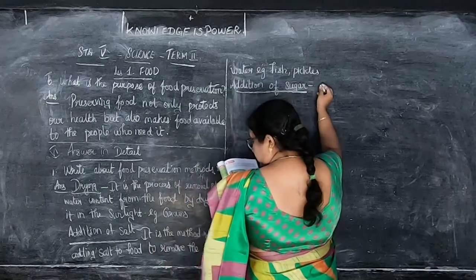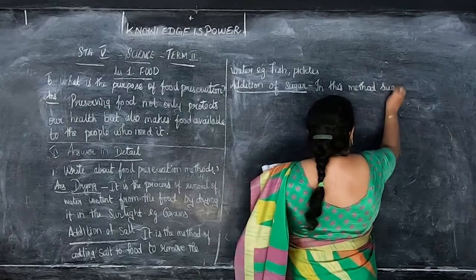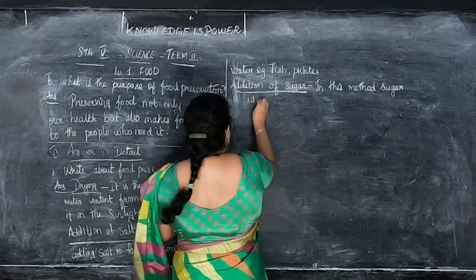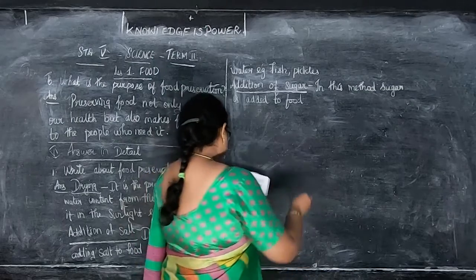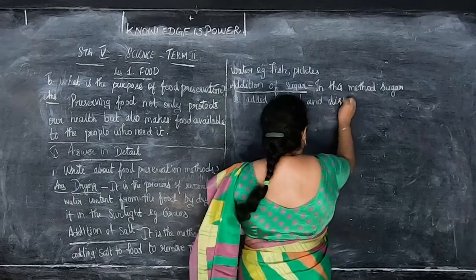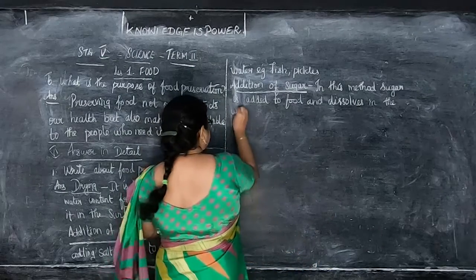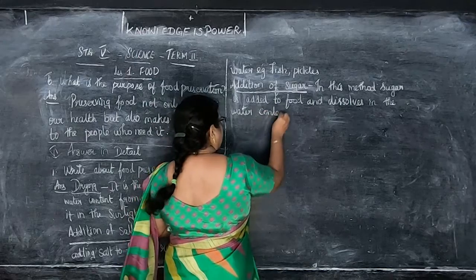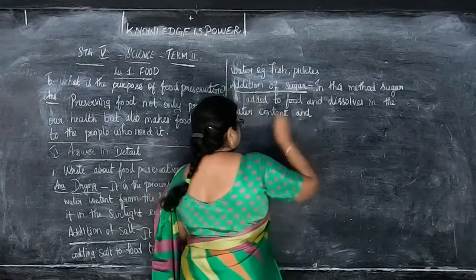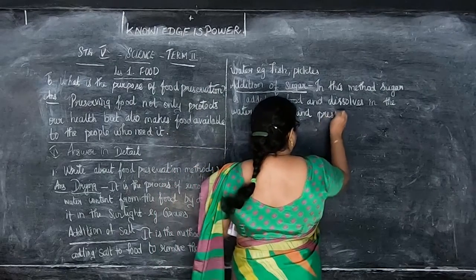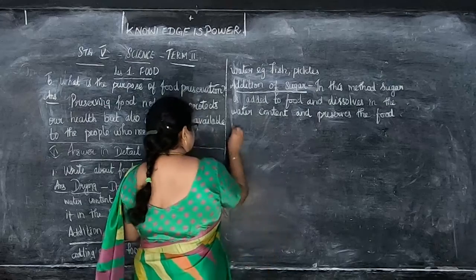That is, in this method, sugar is added to food and dissolves in the water content of the food, and preserves the food from spoilage.